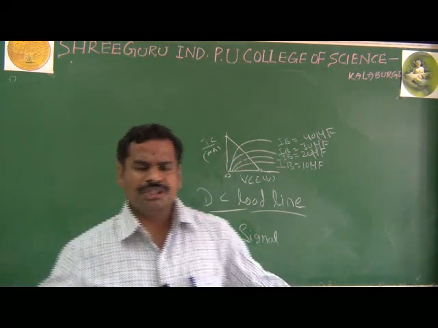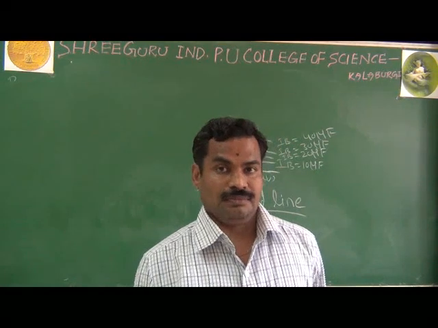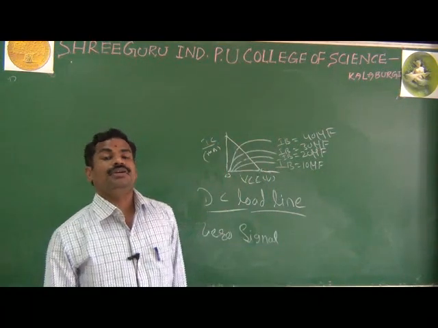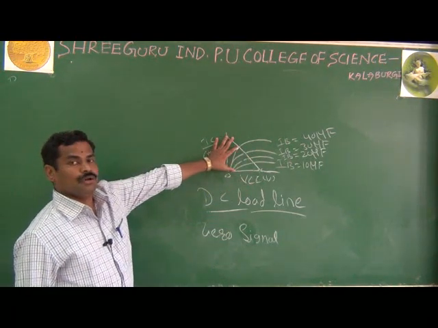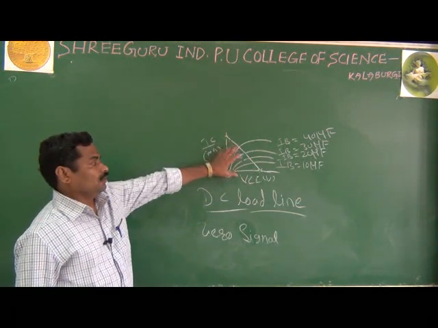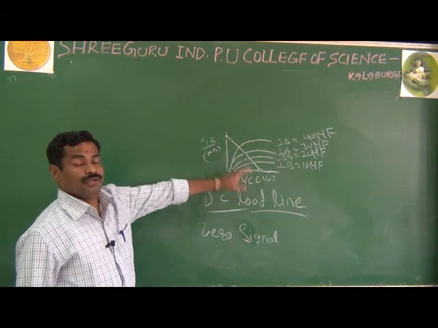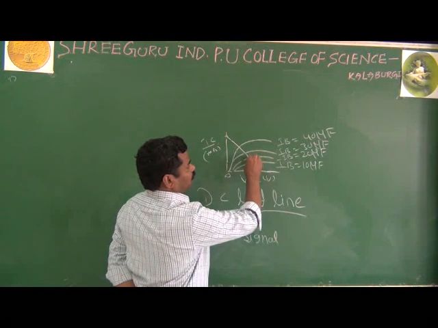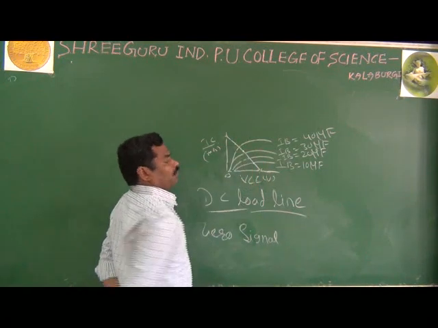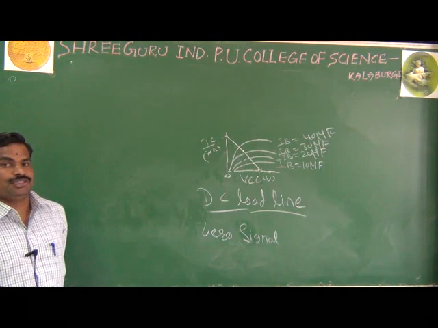What is the use of the DC load line? The most important thing is that if we draw the DC load line, we can identify the different operating points.